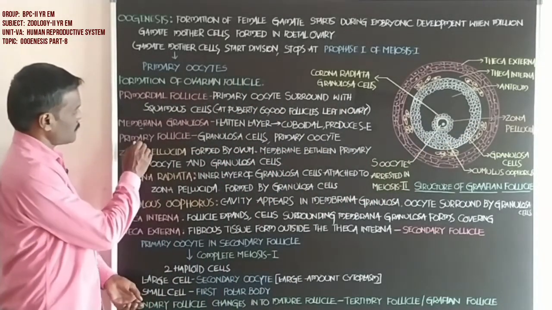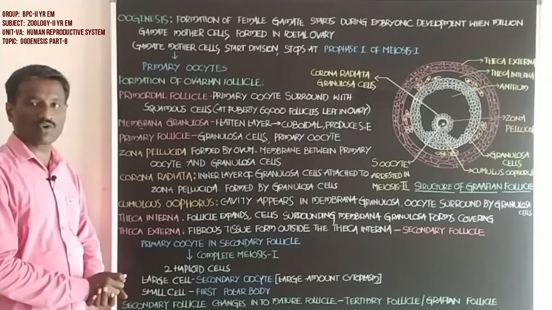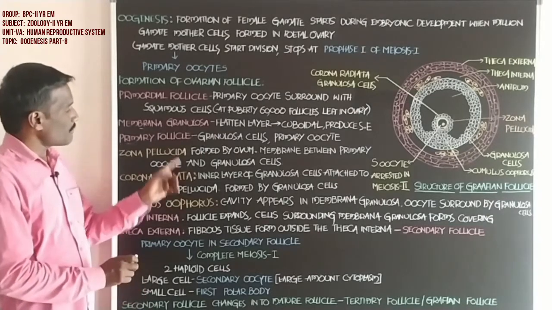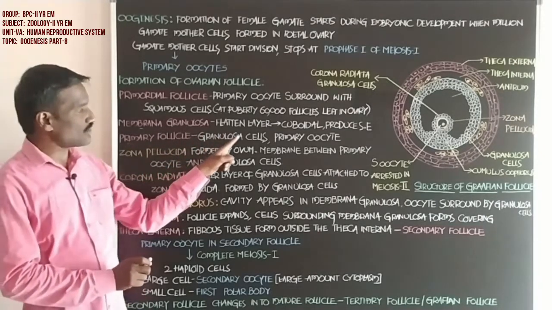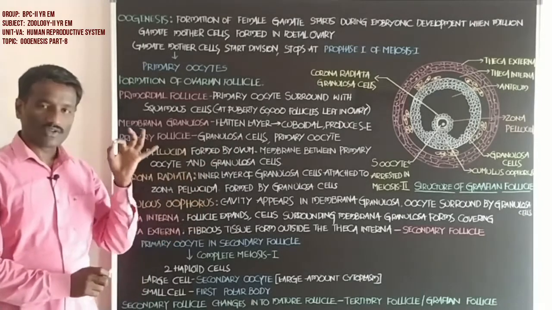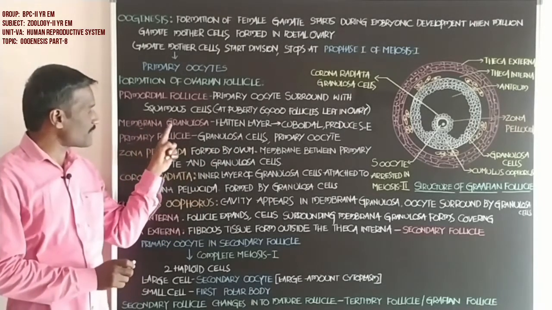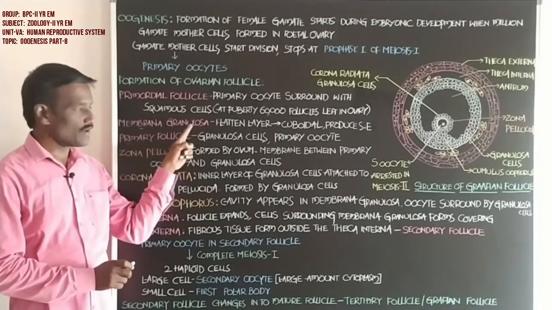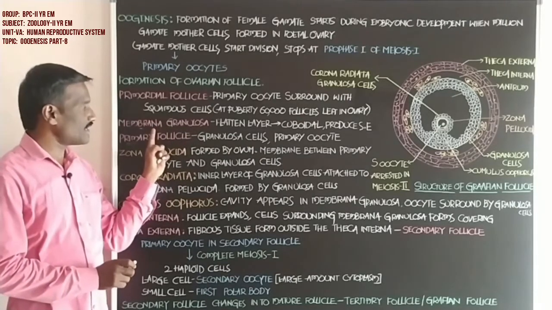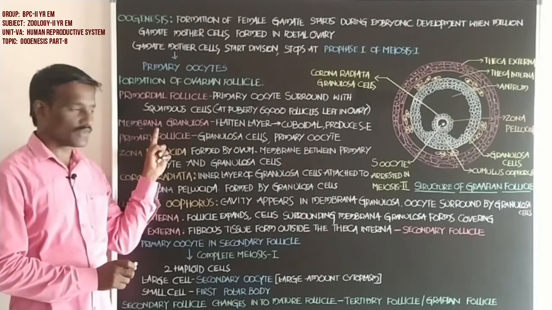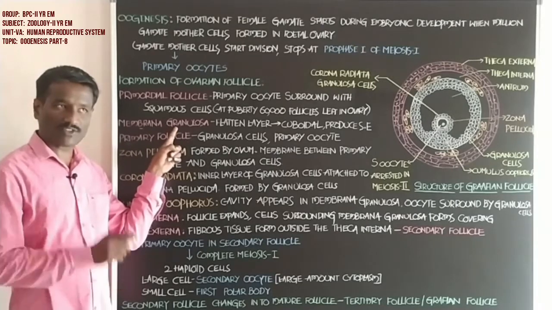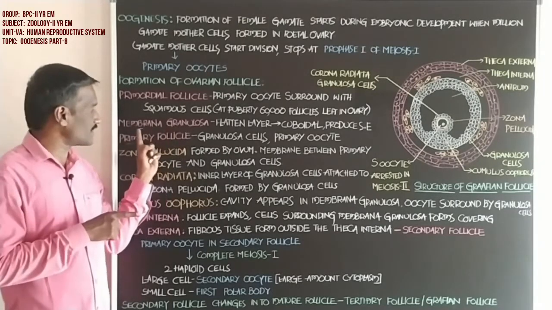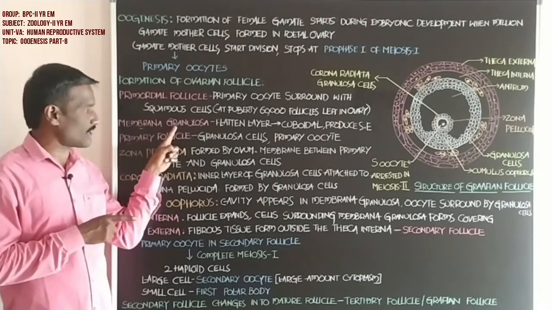Next, primary follicle. What about the primary follicle? Students, granulosa cells are the cells present in the membrana granulosa. It is a stratified epithelium. The total stratified epithelium surrounding the primary oocyte is called the membrana granulosa.